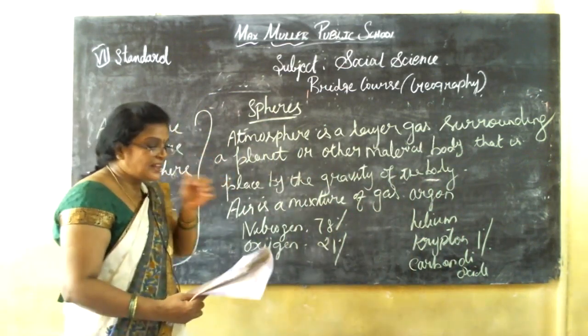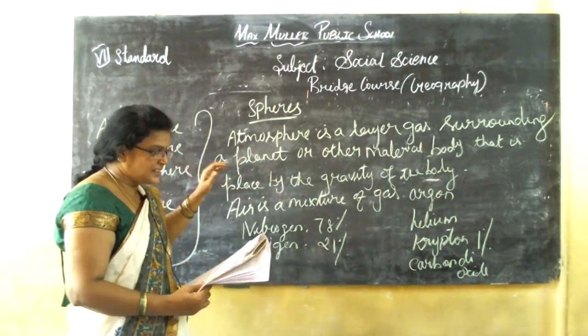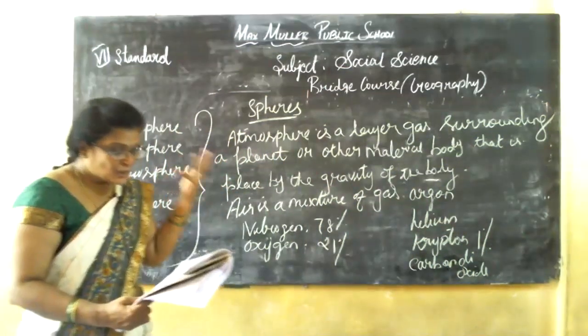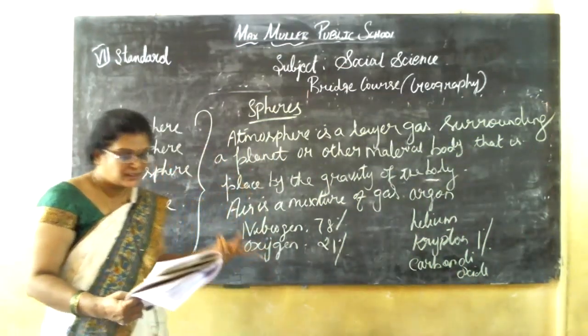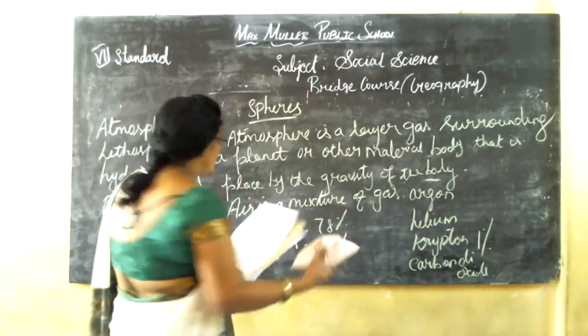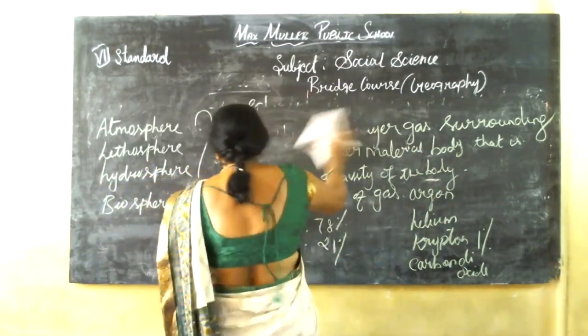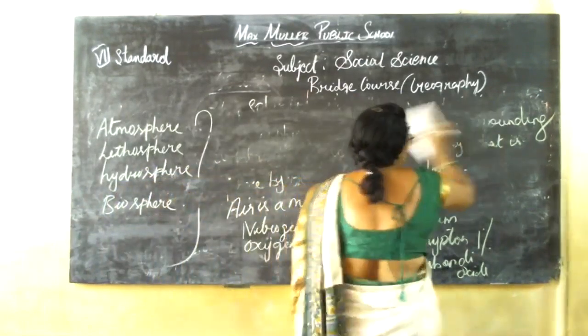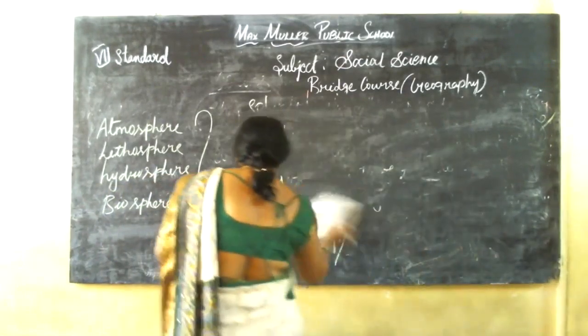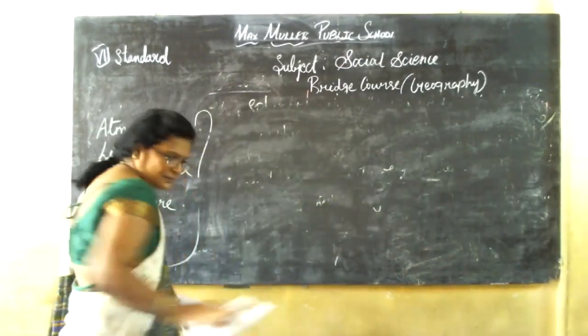Earth's atmosphere has 5 major secondary layers. What are the 5 major secondary layers? We read troposphere, stratosphere, mesosphere, ionosphere, thermosphere. The troposphere is the layer close to the Earth.